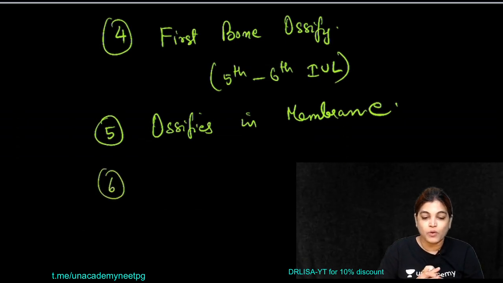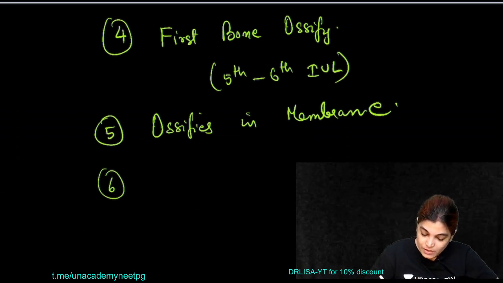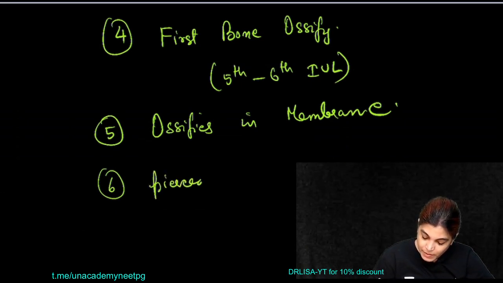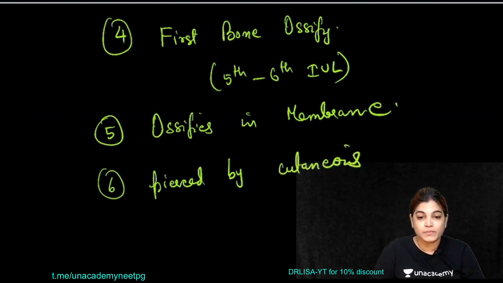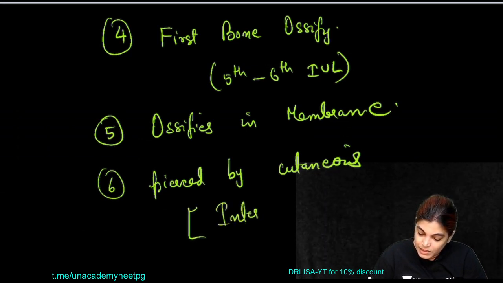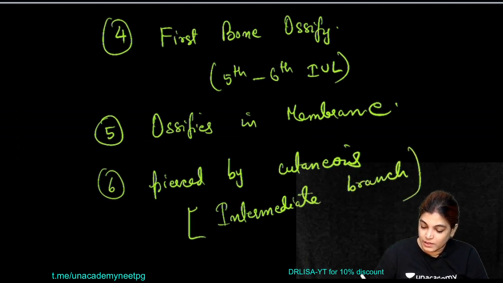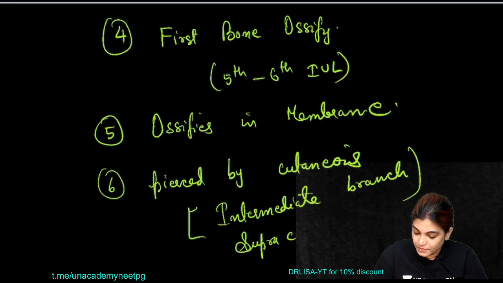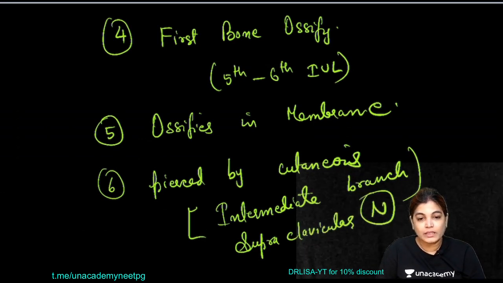And the other important point is that it has late ossification, and it is also pierced by a cutaneous nerve. Generally bones are not pierced by nerves, but this is pierced by a cutaneous nerve, and the name of that nerve is the intermediate branch of the supraclavicular nerve. Okay, now these are the basic peculiarities of the clavicle bone.